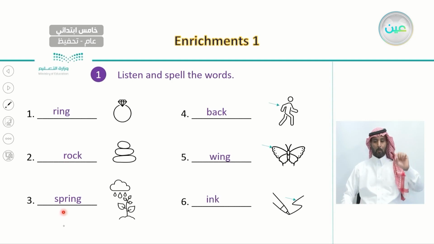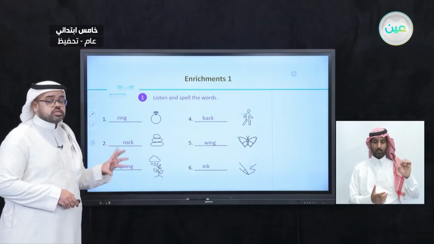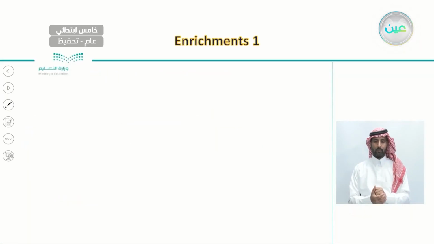Spring. Back. Wing. Ink. So these words have different letters and also different sounds, though they seem similar to each other.